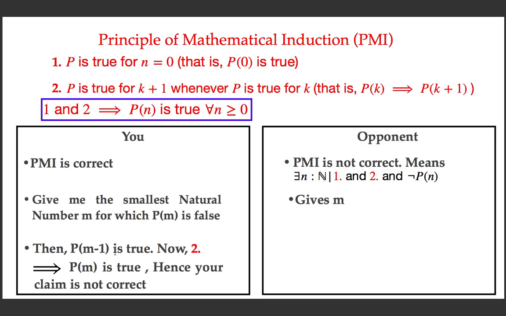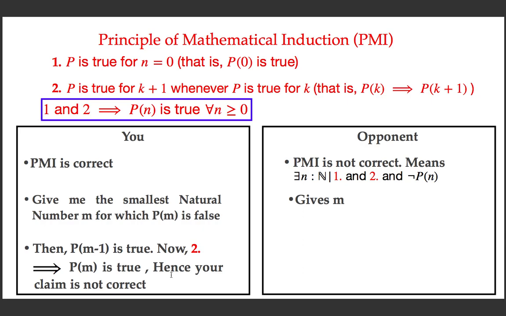Okay, now is the magic. If P of m minus 1 is true, then what is condition 2 telling you? Whenever P is true on k, then P must be true on k plus 1. You substitute k as m minus 1. What do you get? Here you know that P is true on m minus 1. So if you substitute k as m minus 1, you get P of m minus 1 implies P of m minus 1 plus 1. What is it? P of m. So this implies that P of m is true. So hence the opponent is not correct.